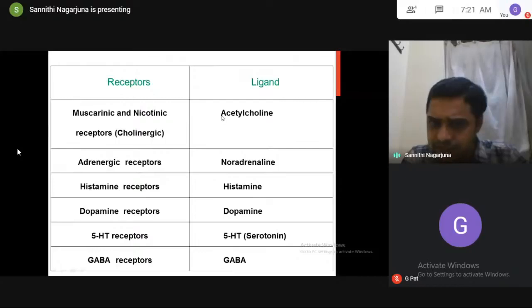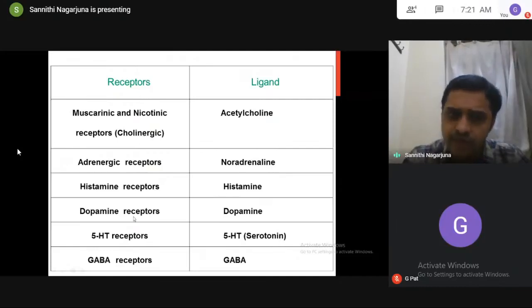For cholinergic receptors, acetylcholine, you can understand the nomenclature of receptors easily. As per IUPAC, the International Union of Pharmacology, the naming of receptors is based upon the name of the ligand.